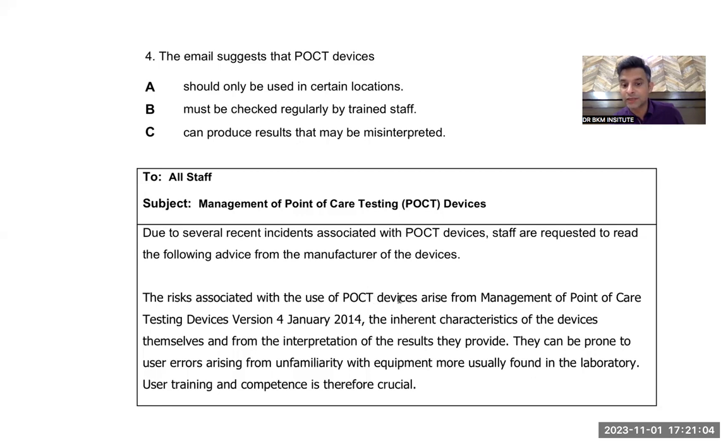The risks associated with the use of POCT arise from the management of these devices, the inherent characteristics of the devices. That means it can be due to management, it can be due to the inherent characteristics of the devices, and the third mistake can be due to the interpretation of the results they provide.